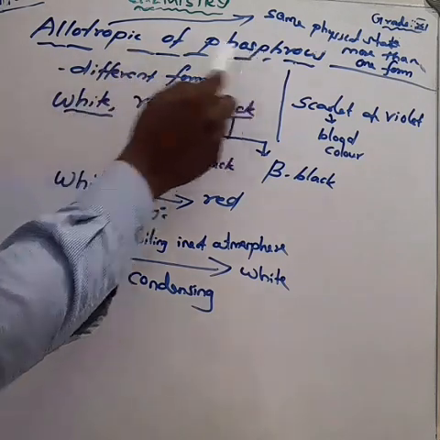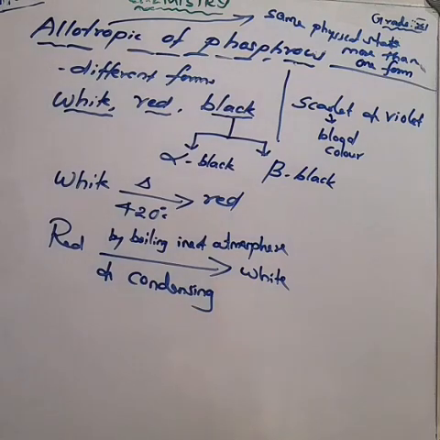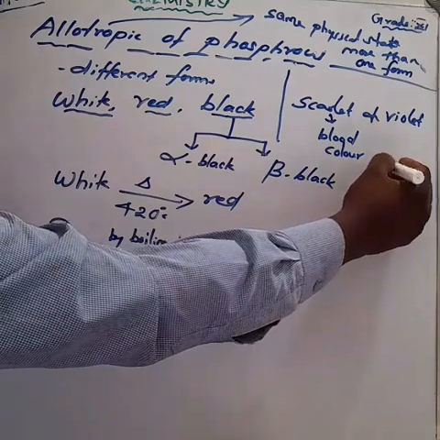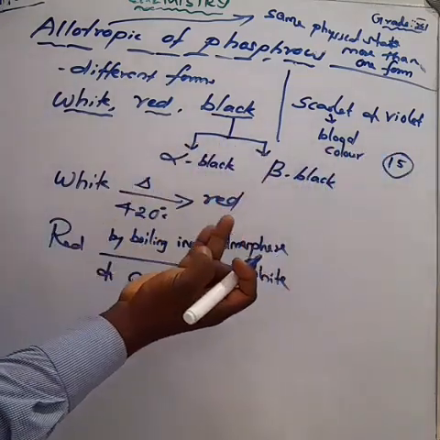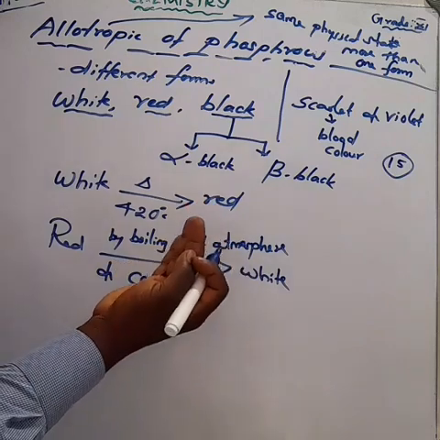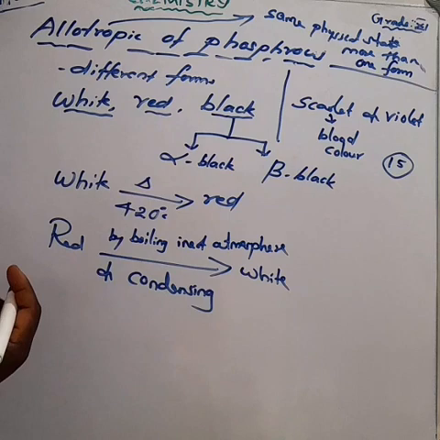Allotropic forms of phosphorus. We already learned about the group 15 elements. Which are the group 15 elements? Nitrogen, phosphorus, arsenic, antimony and bismuth. Am I right? These are the group 15 elements. Already we learned about that.